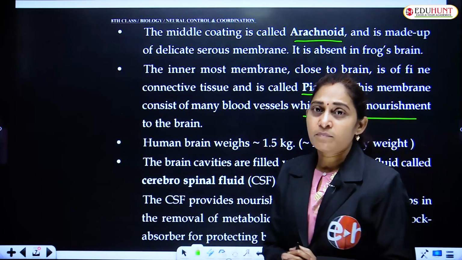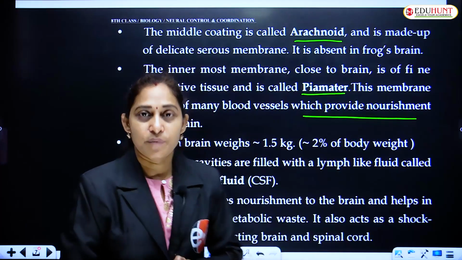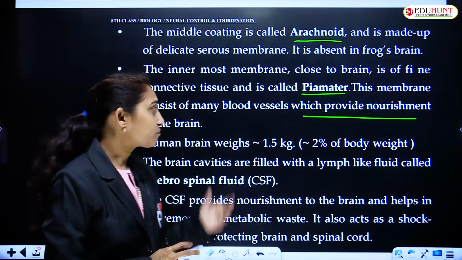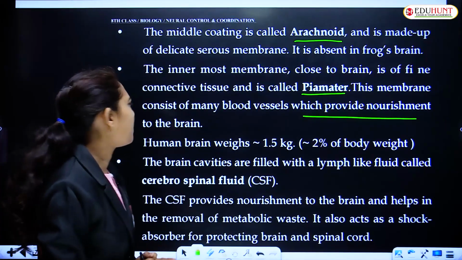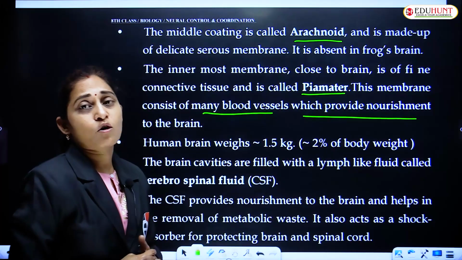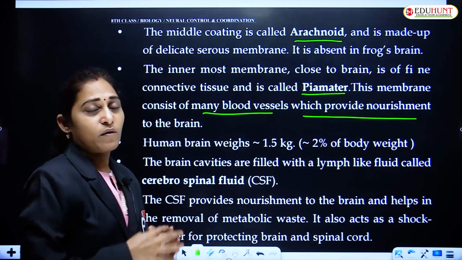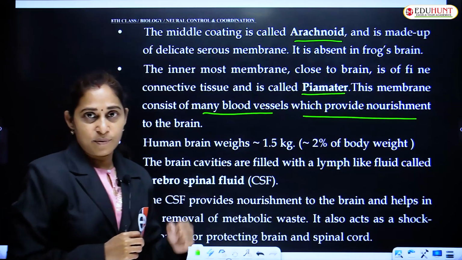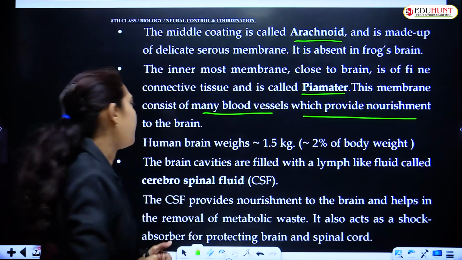It has a vascular supply, many blood vessels are connected to it, that is why the third layer provides nourishment to the brain.